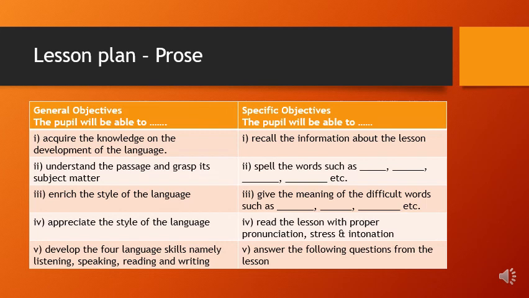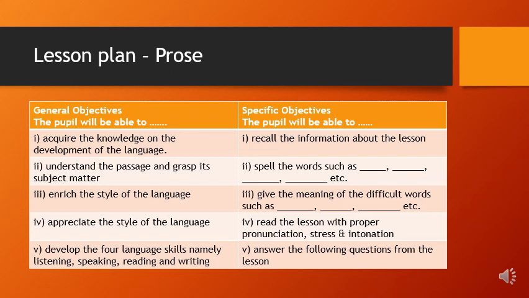so the first step in writing a lesson plan is framing objectives. You know very well that there are two types of objective. One is the general objective, the other one is the specific objective. And also I have given you what a general and specific objective is. The general objective is common for all the prose lessons, and the specific objective is specially designed for the lesson which you are going to teach for your students.